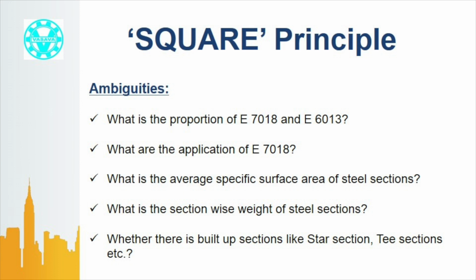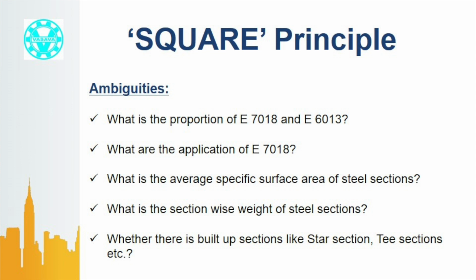What is the proportion of E7018 and E6013? What is the application of E7018? Why is it important? Of course, this affects the price. E7018 is 23% costlier than E6013. Now, how much percentage of E7018 should be assumed out of total electrodes? Should it be 80% or 30% or anything else?